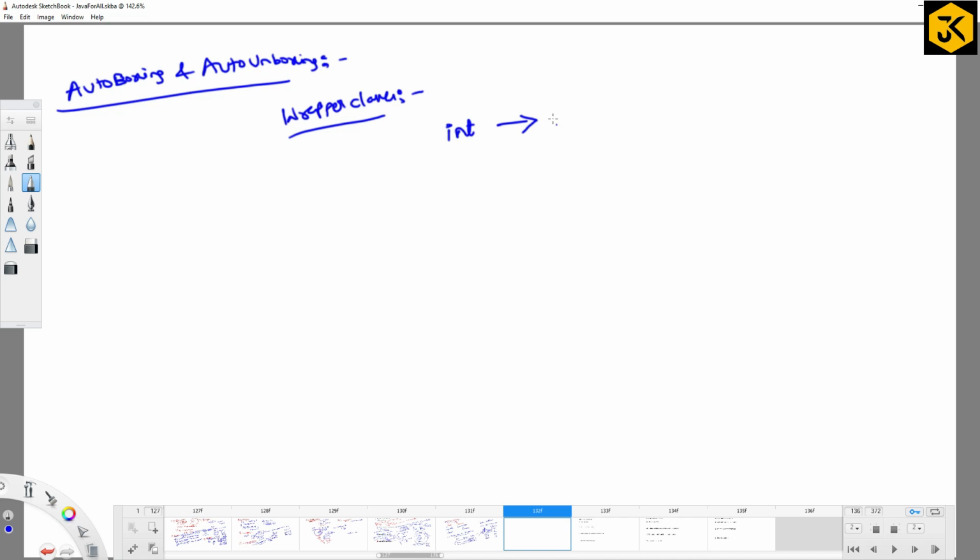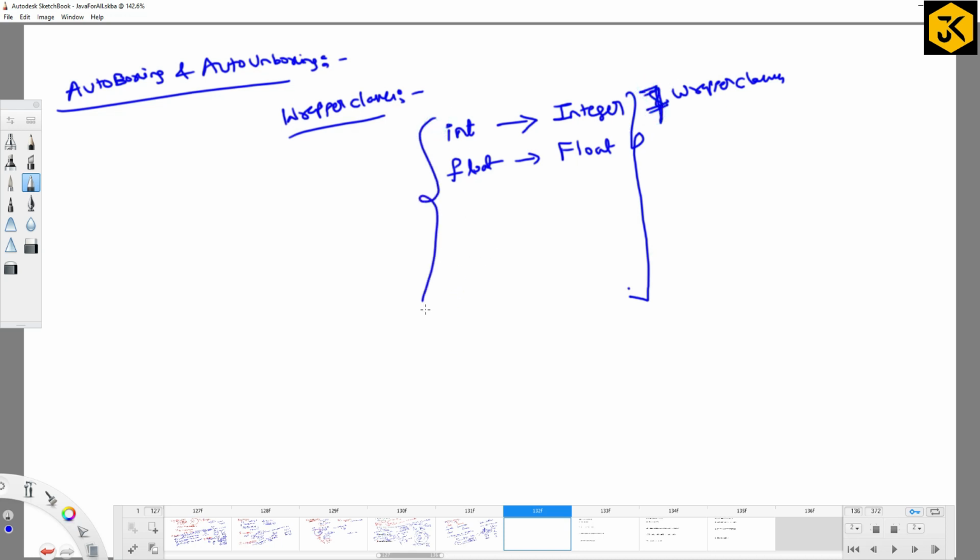That predefined class is Integer for int. The float primitive data type has the Float predefined class. Like this, we have 8 primitive types. For 8 primitive types, we are going to have 8 wrapper classes. Is my statement correct? Good, right? There will be only 7 wrapper classes, but we have 8 primitive types.